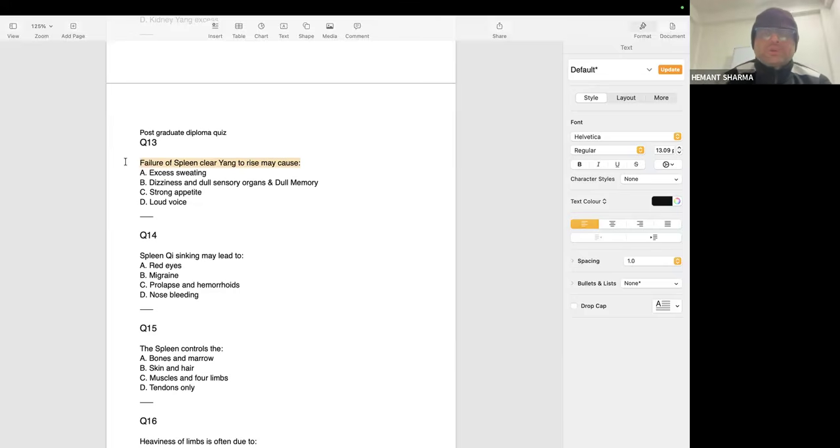Clear yang means the pure yang energy that wants to go in the upward direction. We can think of something: after having a heavy meal, we feel a lot of drowsiness. Why is this? Because after too heavy a meal, the spleen is not able to send that yang energy upward. So we lose alertness and feel drowsy.